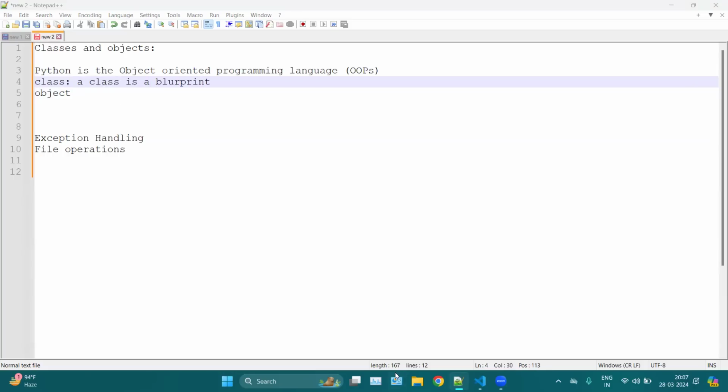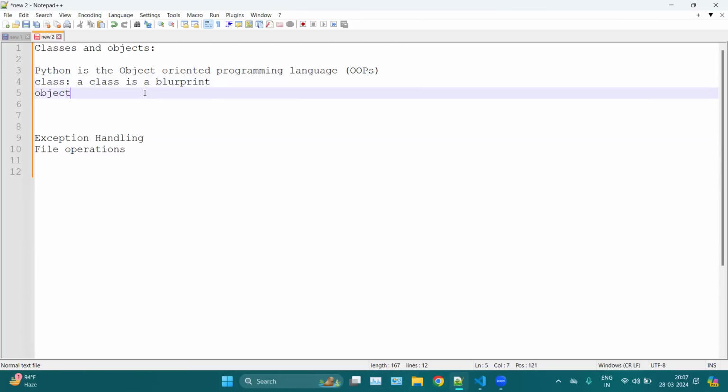So basically, a class is like a blueprint which consists of some methods and attributes, and then an object is like an instance of the class. Now how to create a class, or what are the benefits of using classes and objects? That we will see.